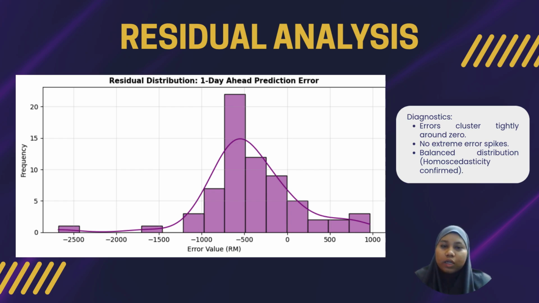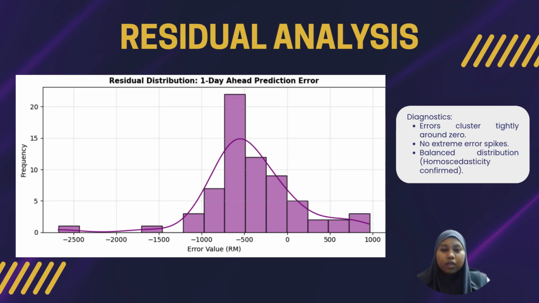Next, let's look at our slide for residual analysis. In data science, a residual is simply the prediction error, the difference between the predicted price and the actual price. If you look at the purple histogram, our prediction errors are tightly clustered right around the center zero baseline. This is actually what we want to see. It means most of our predictions are very close to the actual market price.